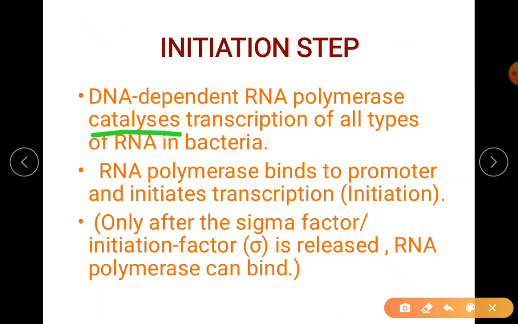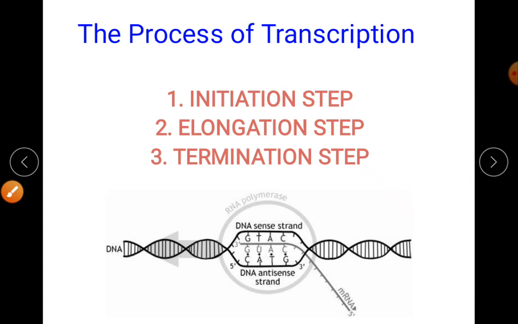It catalyzes the transcription process, the transcription of all types of RNA in bacteria. We are now starting with prokaryotes. It is similar in the case of eukaryotes. You will understand later where the change occurs. All three steps which we are studying now under the process are similar in prokaryotes and eukaryotes.